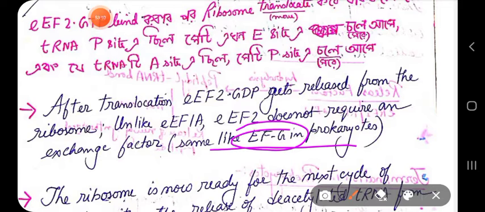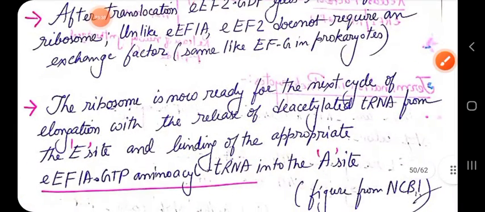Actually the bound GDP has a low affinity for EEF2, so it gets removed, and EEF2 has more affinity for GTP, so it binds. So it does not need any other protein, any GTP exchange protein, to catalyze this process.